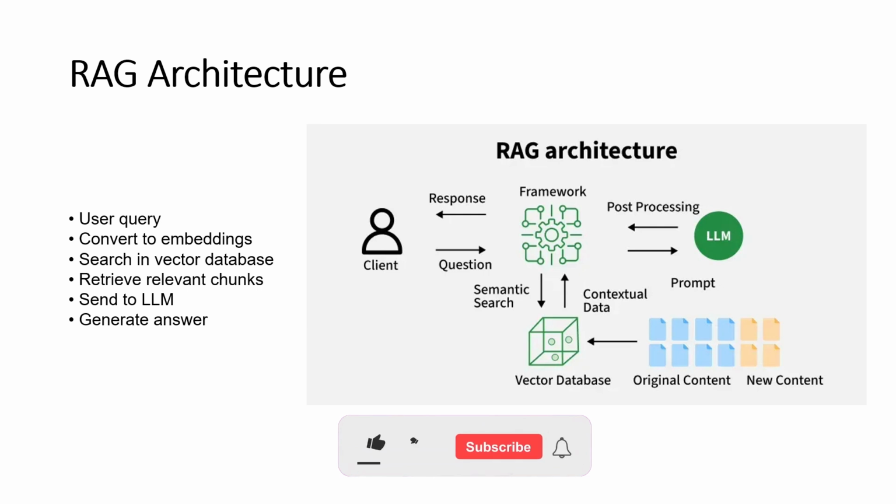Imagine you ask, what is our company's refund policy? You simply ask a question in natural language, just like talking to a human. Now the question is converted into numbers, but not random numbers. These numbers represent meaning. So AI is now understanding what does this question actually mean. Now these meaning vectors go into a special database. This is not a normal keyword search. This is meaning based search. So even if words are different, it can still find the right information.